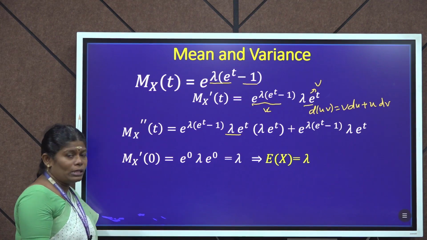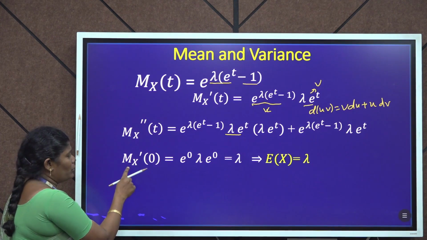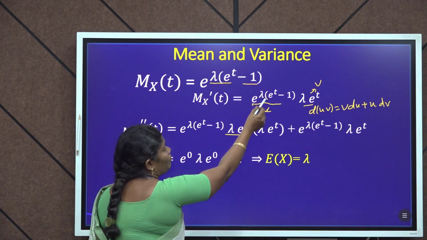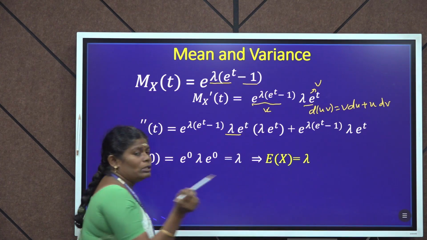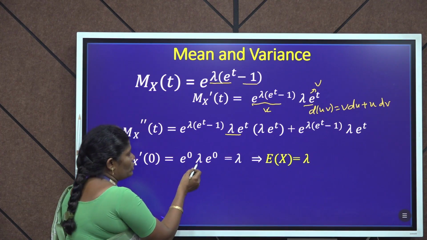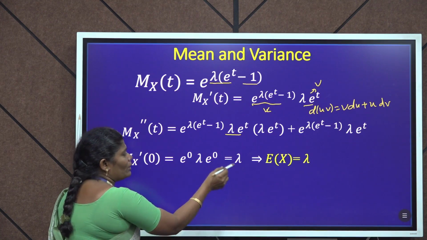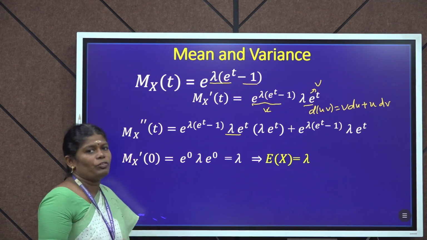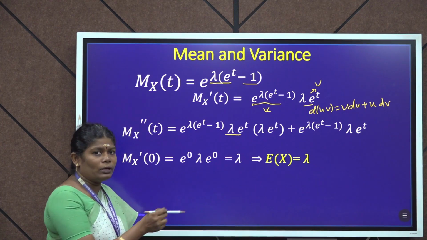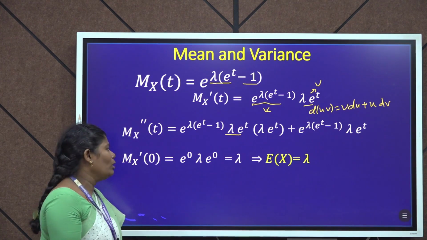Next, put t = 0 in M_X'(t). M_X'(0) = e^(λ(e^0 − 1)) · λe^0. e^0 equals 1, and 1 minus 1 is 0, so we get e^0 · λ · e^0, which gives the value λ. Therefore, E(X) = λ. This is the first order moment. First order moment equals λ, or mean equals λ.